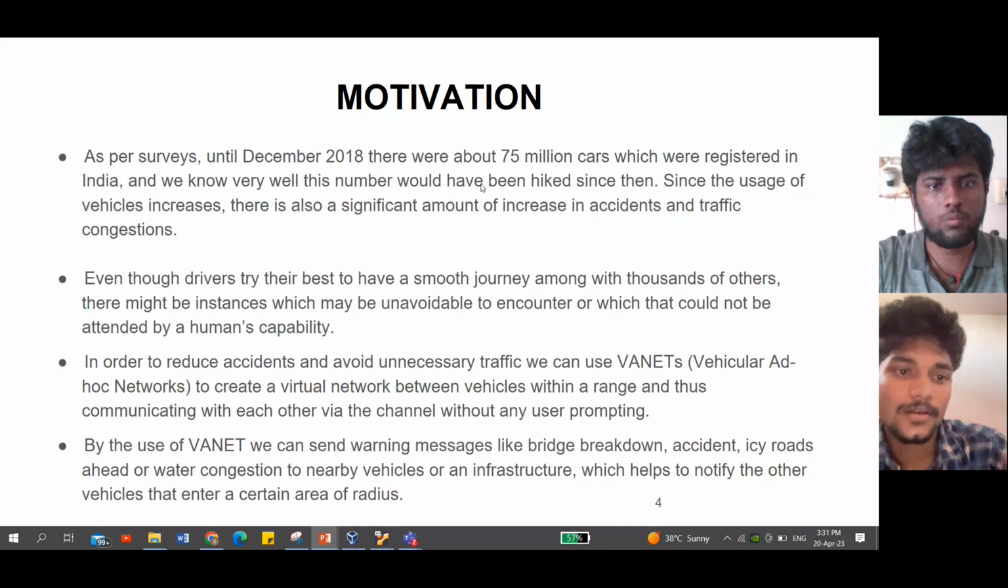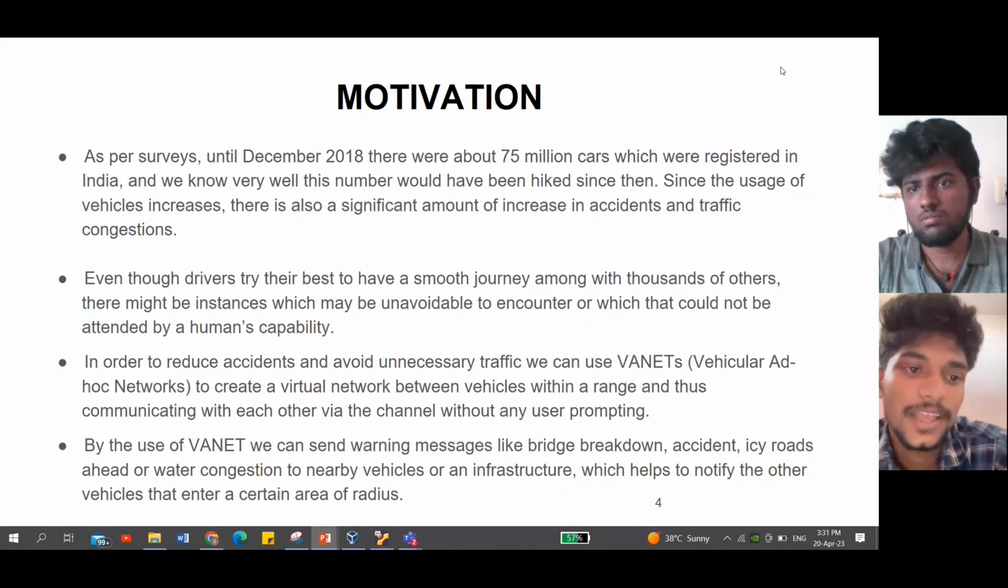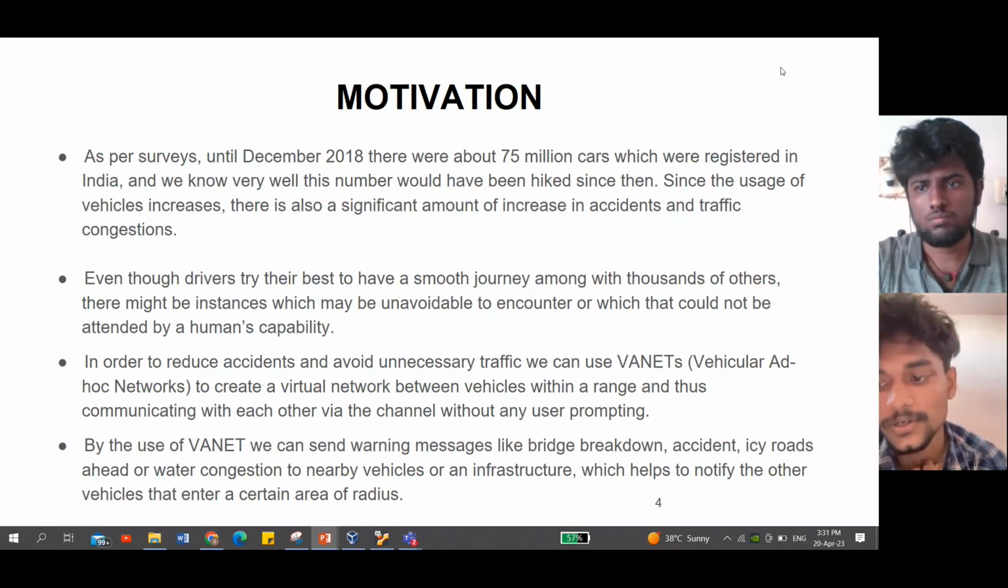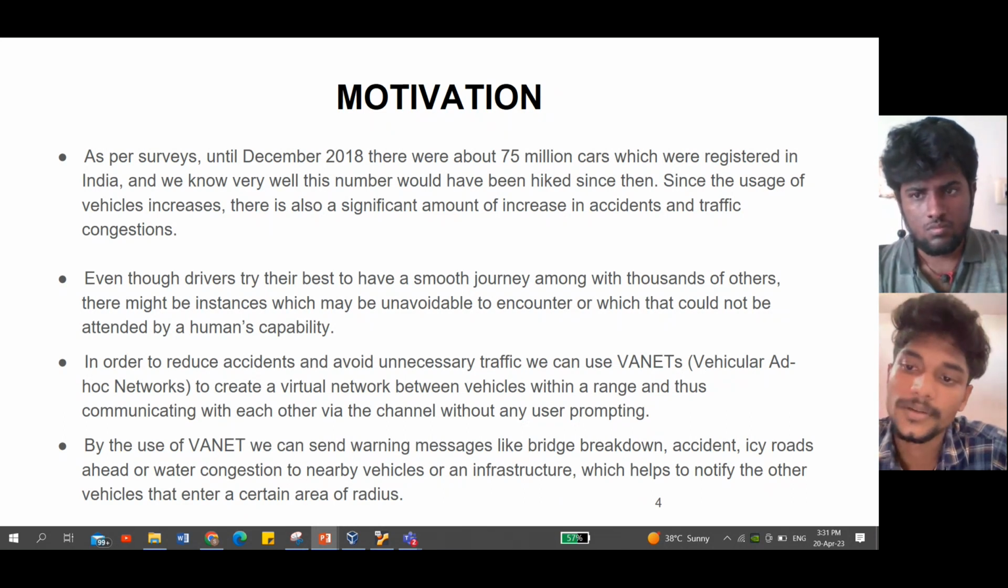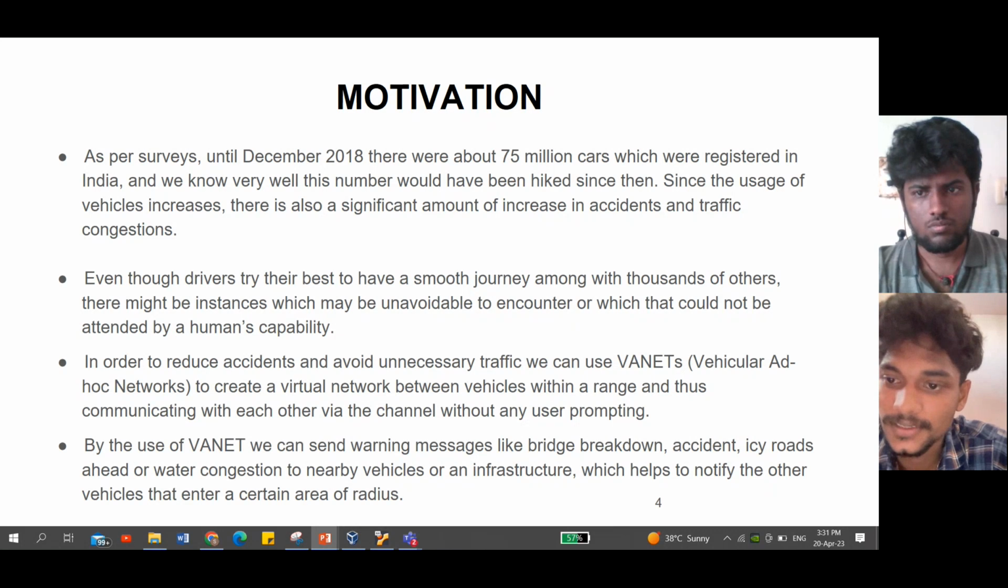Manu Prakash will explain the motivation. Thank you, Setram. As per the survey, until December 2018, nearly 75 million cars are registered in India. It causes many accidents and heavy traffic. So, in order to reduce these accidents and traffic, we developed a project that is VANETs and FANETs.